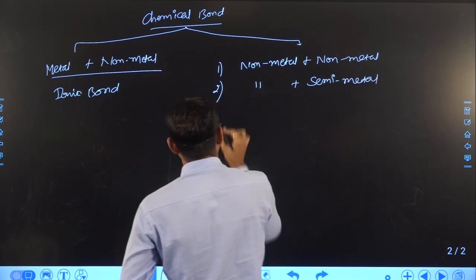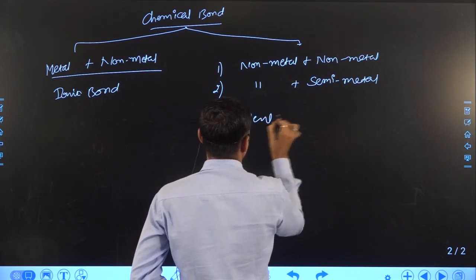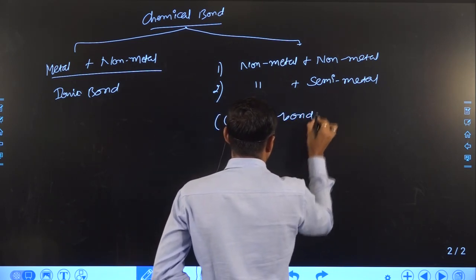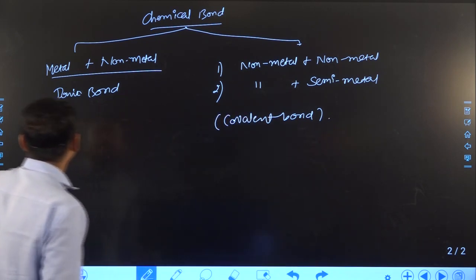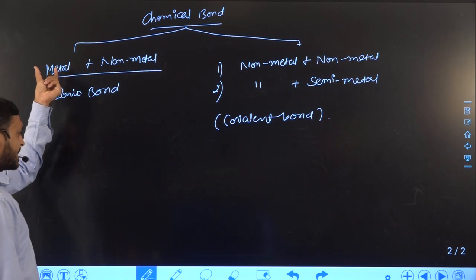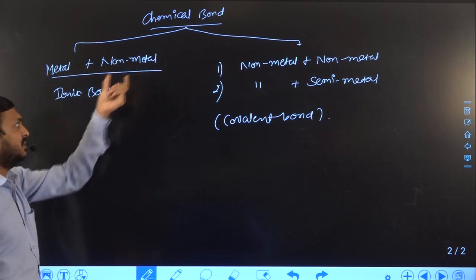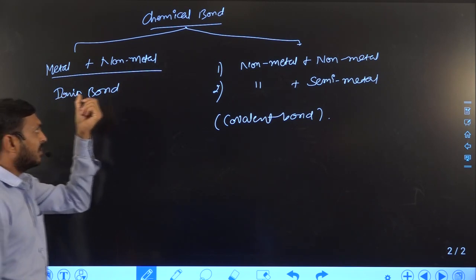So in this case, covalent bond is formed. Based on that, we can say that when an ionic bond is formed, one element has a metallic character and the other element should be a non-metal. Then an ionic bond will form.